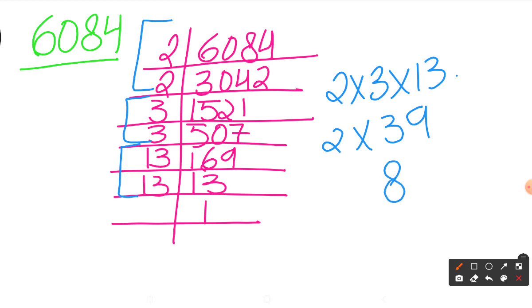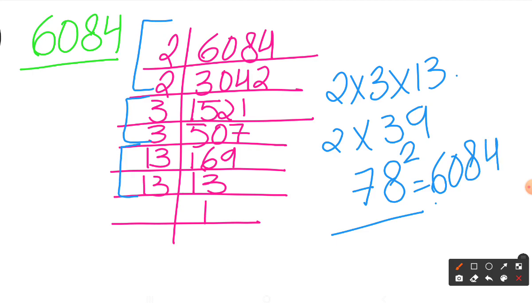I'll get 78. So 39 2s is 78. So we have found the second part of this question, that the square root of 6084 is 78. That means 78 square is equal to 6084.